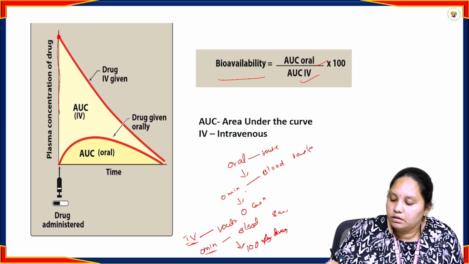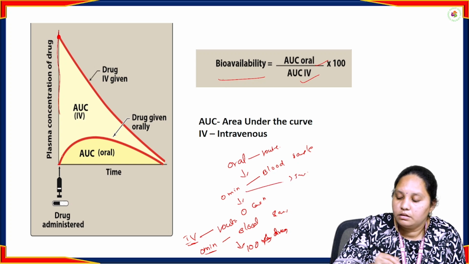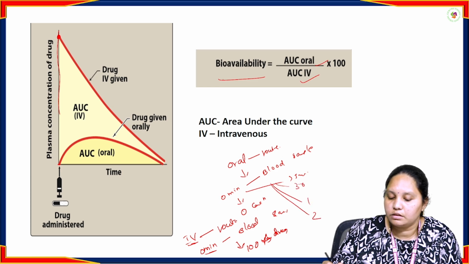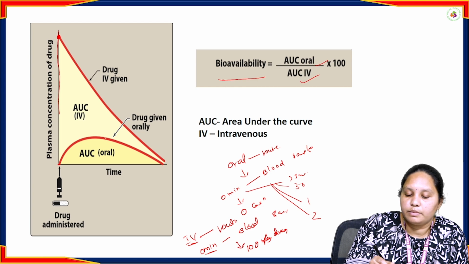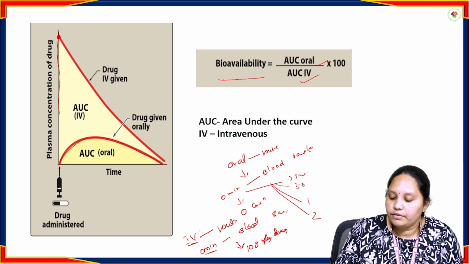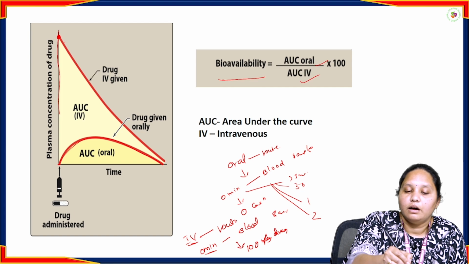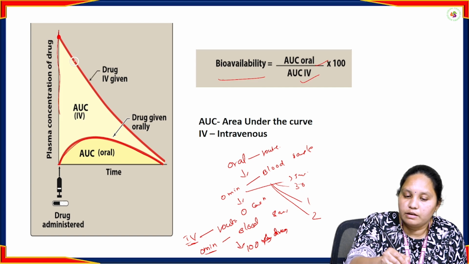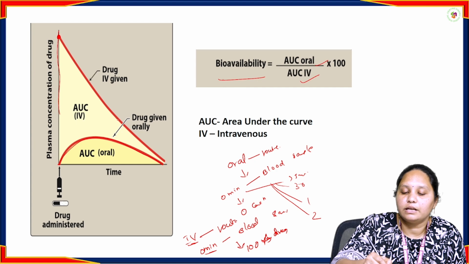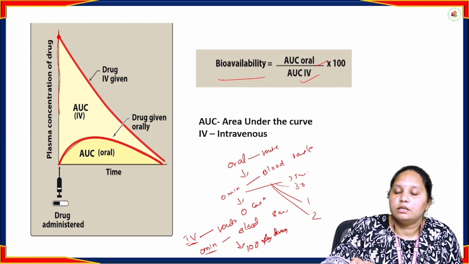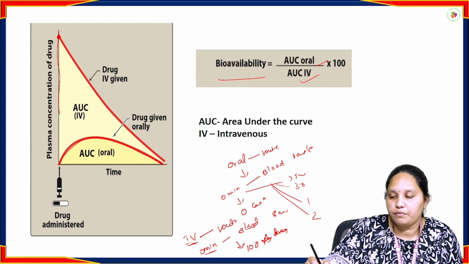After 0 minutes, after 5 minutes, after half an hour, after 1 hour, after 2 hours, slowly the drug concentration will increase like this through the oral route. If we take the drug through the IV route, at 0 minutes we can find 100% of the drug. After half an hour, the drug concentration will be reduced. After 1 hour, it's like this, slowly the drug concentration will be reduced. That's the reason oral bioavailability is calculated by the AUC of oral divided by the AUC of IV, times 100.